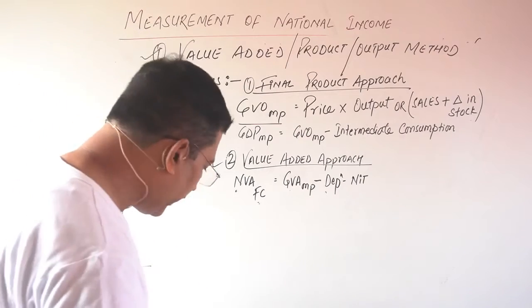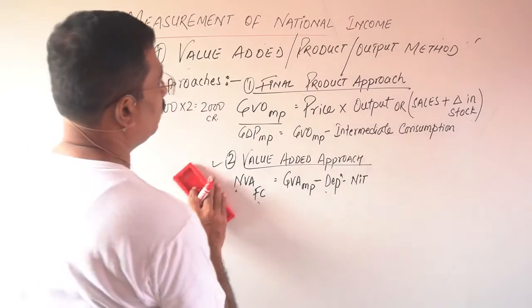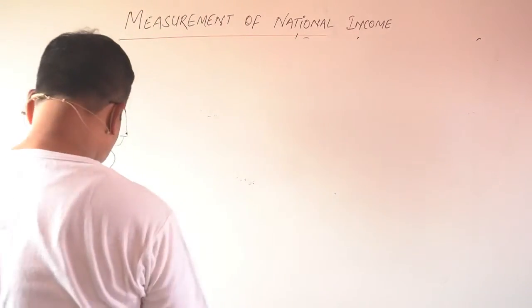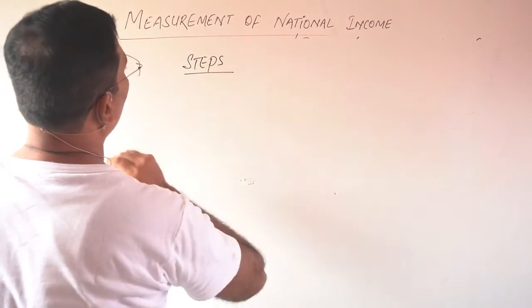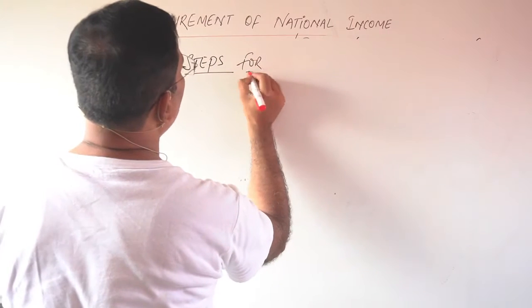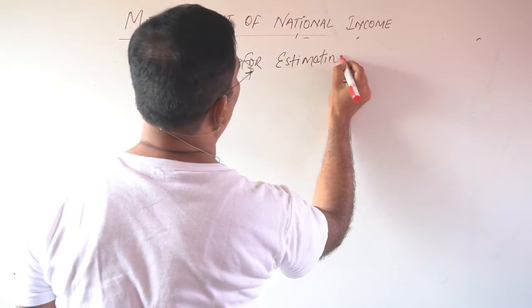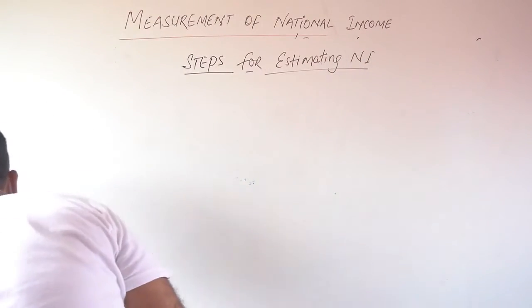Okay. Now the next thing is steps for estimating national income. What are the different steps?